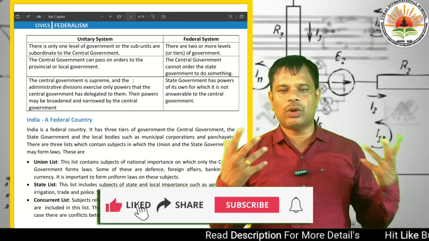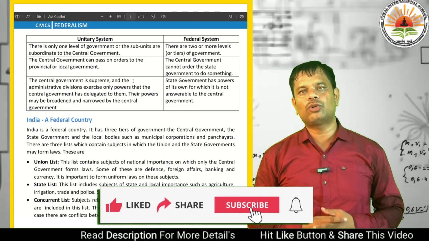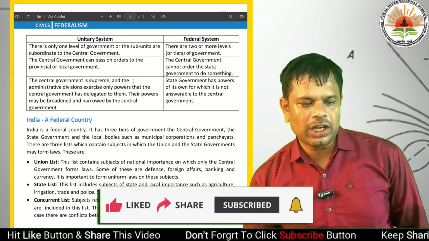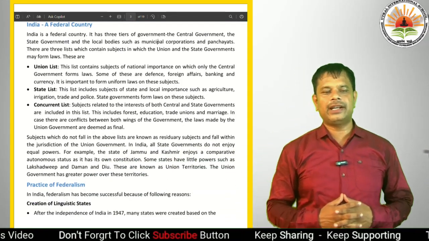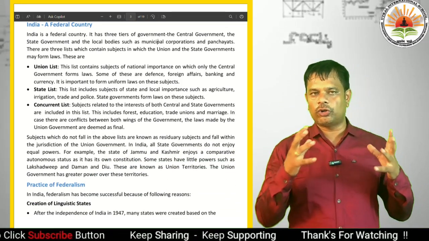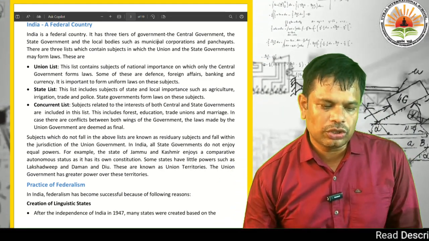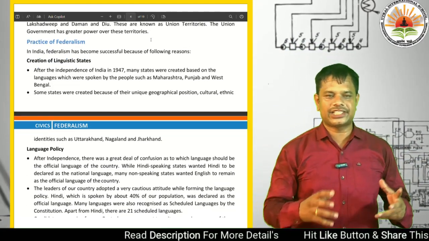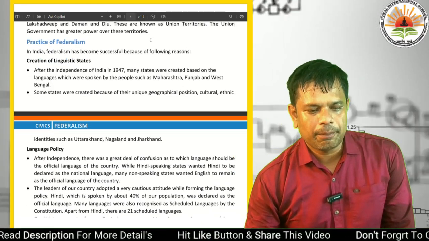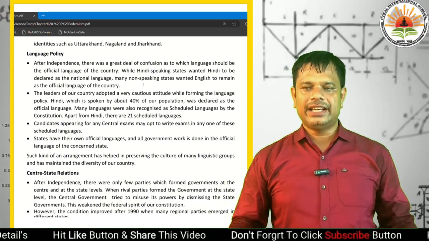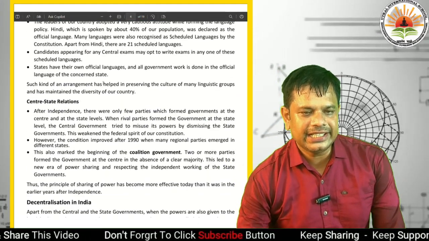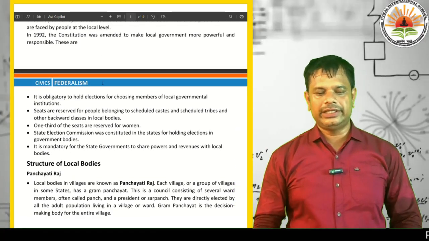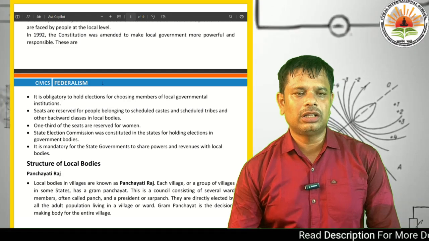Then there is the unitary system and the federal system. In a unitary system there is one level of government. In a federal system there are two or more levels of government. And India is a federal country, because we have three lists, that is the union list, state list and concurrent list, to solve the issues, with powers given by the constitution. Then practices in federalism: creation of linguistic states, linguistic policy and center-state relations, which I have discussed. Then decentralization in India and the points covered under decentralization. Then the structure of the local bodies.